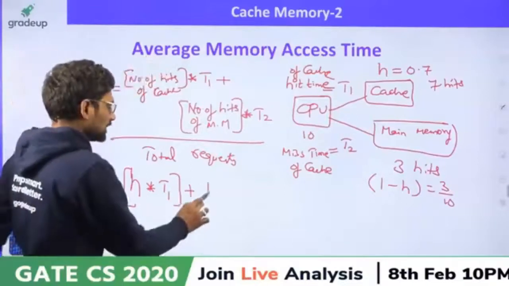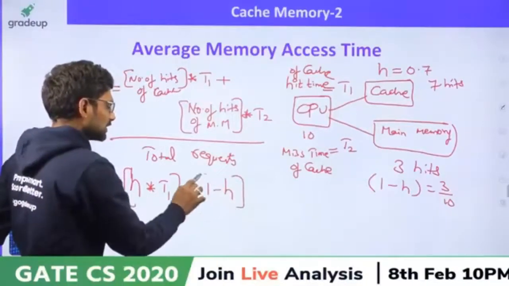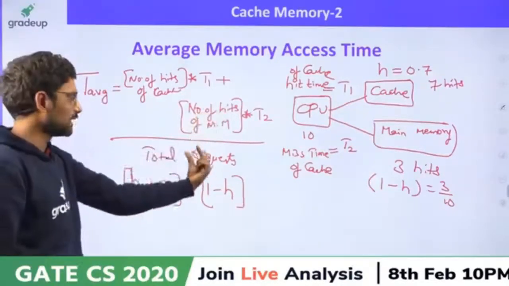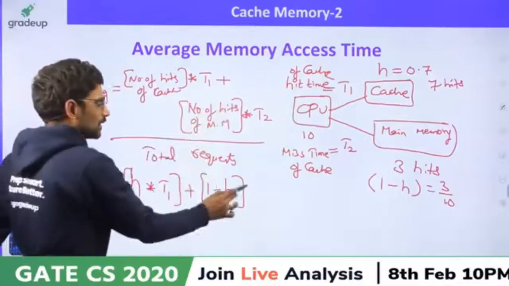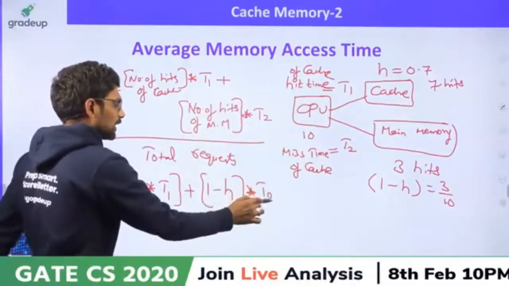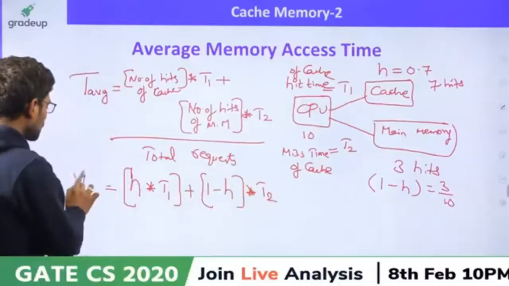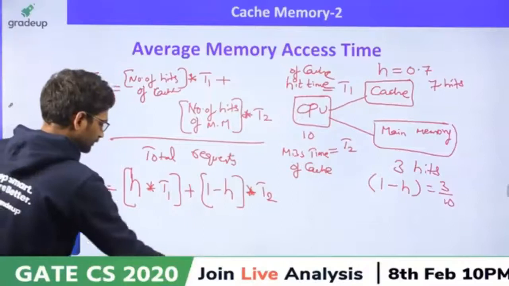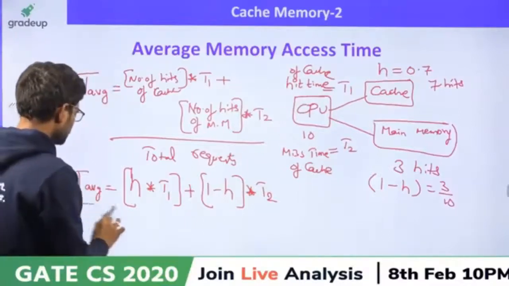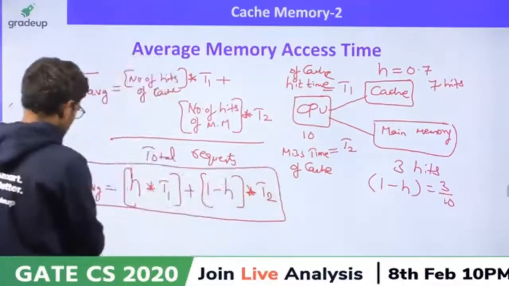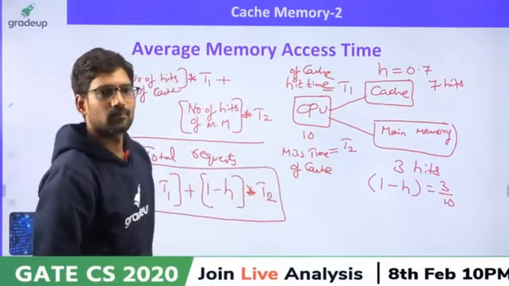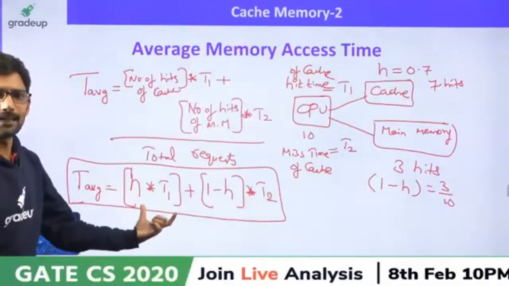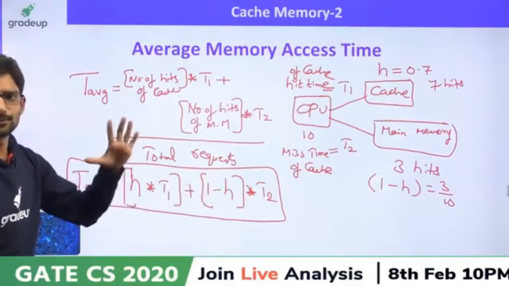So that is 1 minus H, the miss ratio, number of hits of main memory divided by total requests. And what is the time required? T2. So that is the average access time formula: H into T1 plus 1 minus H into T2.